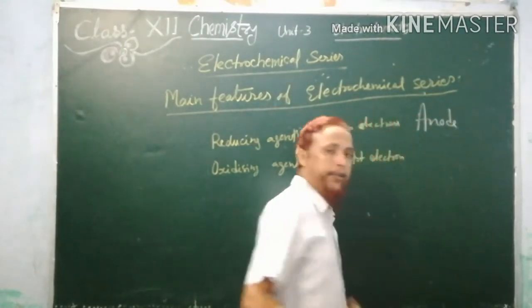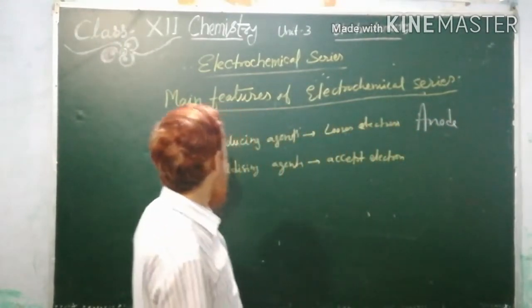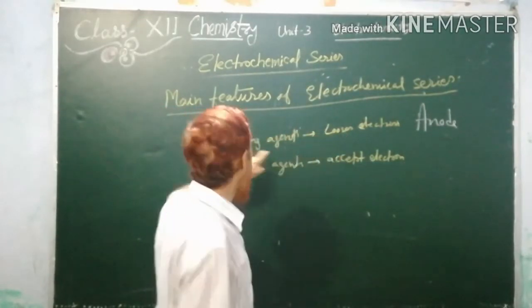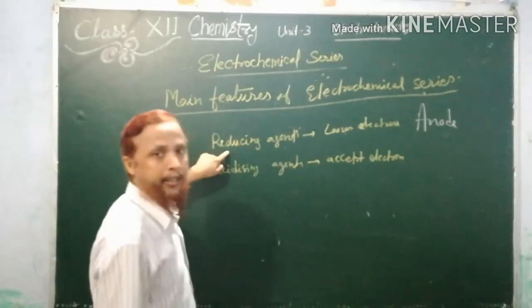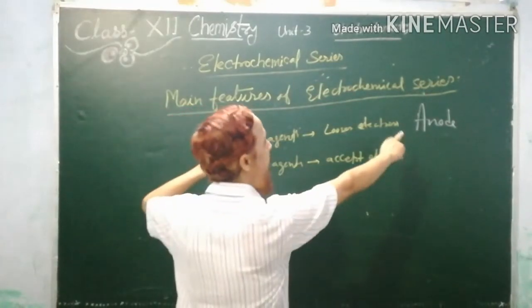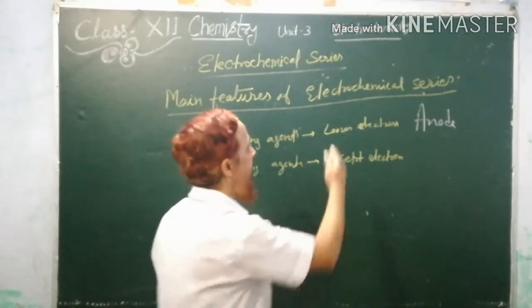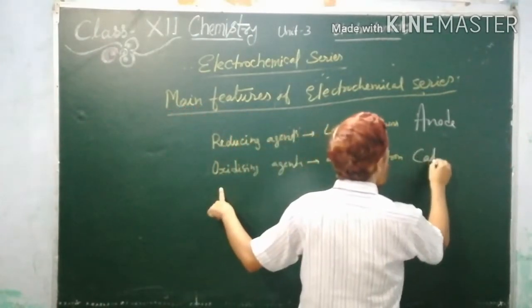Very important point. Those having a tendency to lose electrons, meaning good reducing nature, are used as anode, and those with a tendency to accept electrons are used as cathode. Please note down.